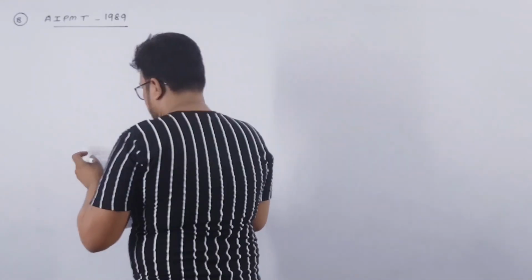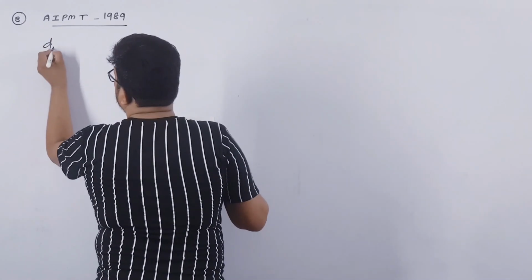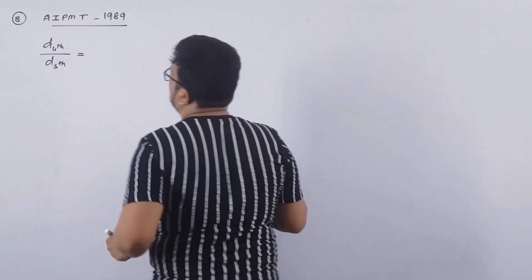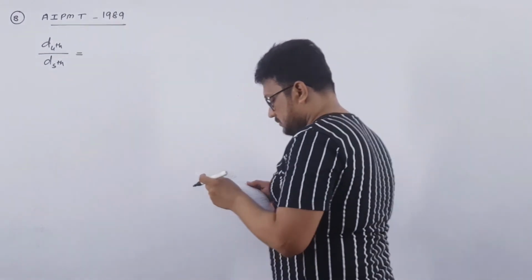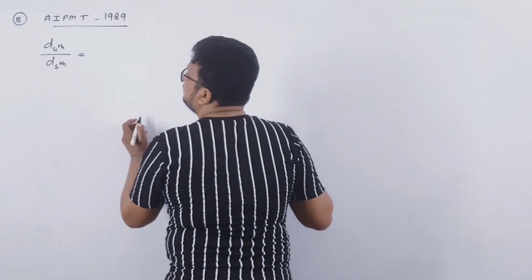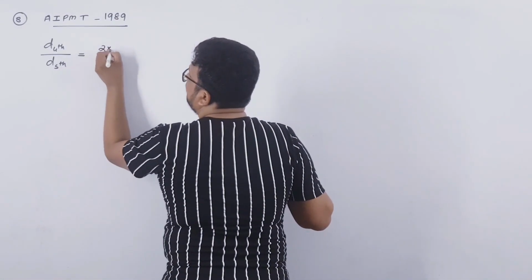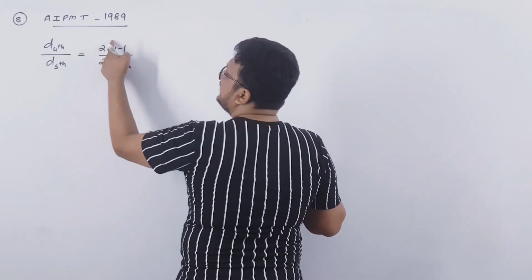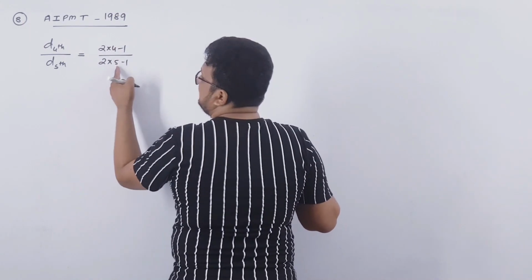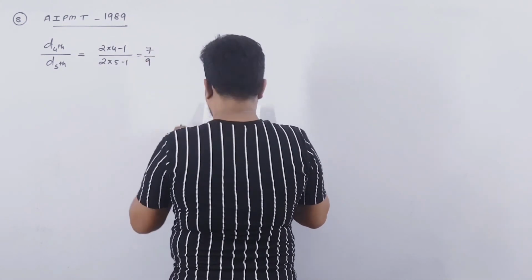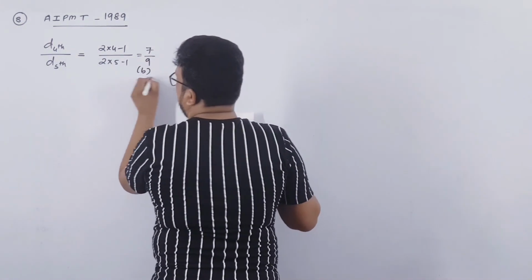Right. So you have to find the ratio of the distance traveled by the object in 4th second to the 5th second. For a freely falling body, initial velocity is always 0. So directly I have told you how to remember this. This will be 2 into 4 minus 1 over 2 into 5 minus 1. So 2 4s are 8 minus 1 is 7. 2 5s are 10 minus 1 is 9. So answer will be 7 by 9. Option B is correct, right? Directly you have to solve.